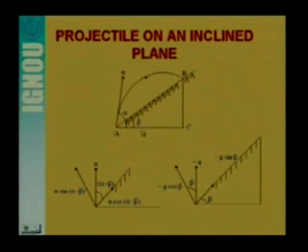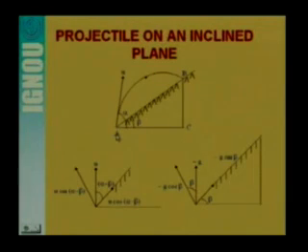In this case, this is the inclined plane AB, which is making angle beta with the horizontal. So AC line is horizontal, and this is the inclined plane, and the particle is projected from this point, and it will follow this trajectory. This is the path of the projectile onto the inclined plane, and of course this path will also be a parabolic path, and this is the velocity with which the ball is thrown.